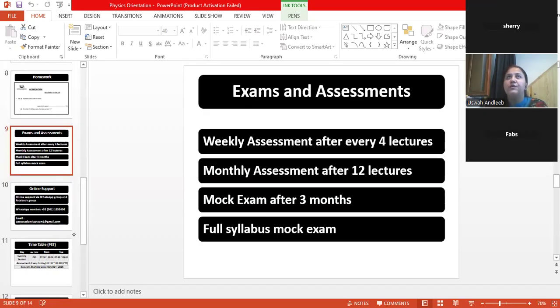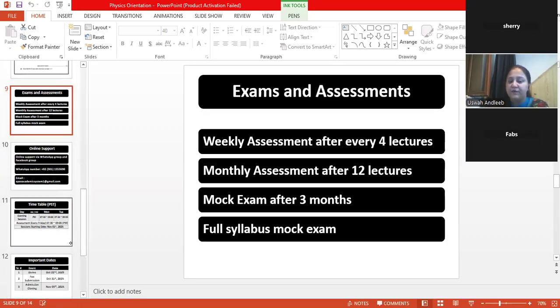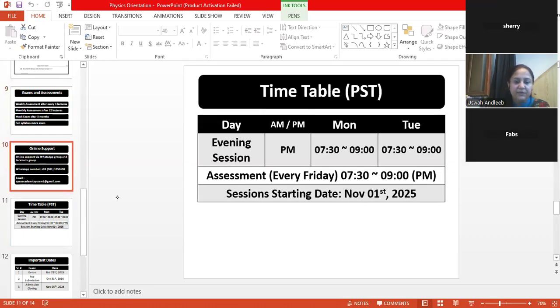Our goal is, as you are appearing in May, June 2025, to finish the syllabus by March. Then we have ample time, around 1 to 2 months, to revise the whole syllabus. So it goes like that. The timetable I'll discuss with you afterwards. Once you confirm that you are joining the session, I have to decide the timetable according to your feasibility as well. So the timetable can be discussed afterwards.